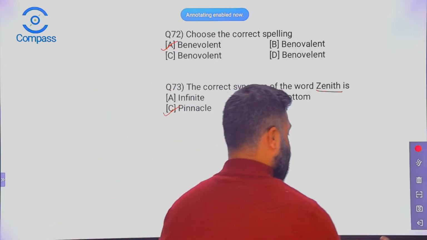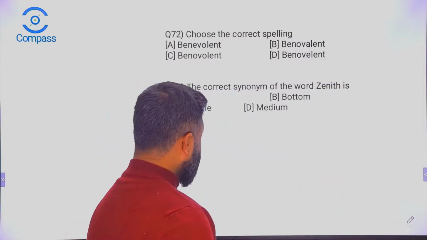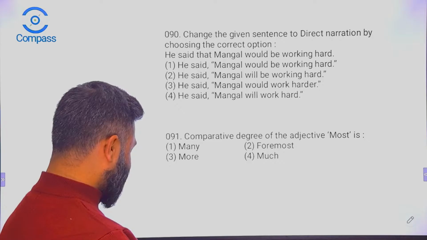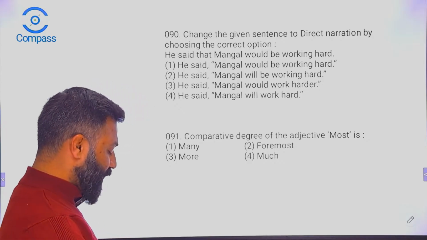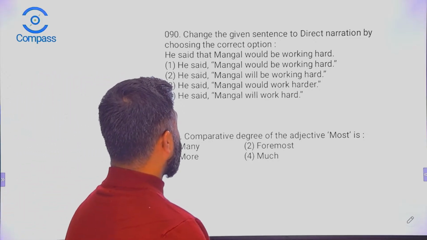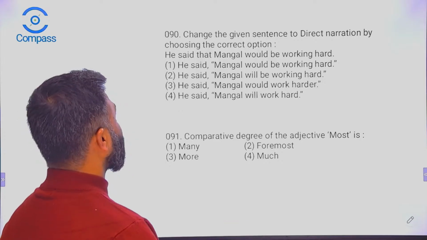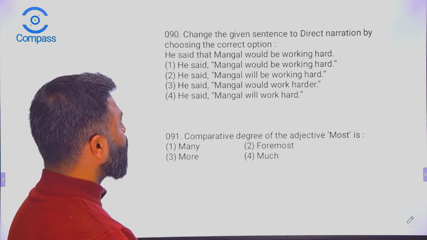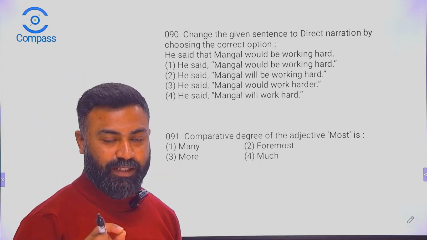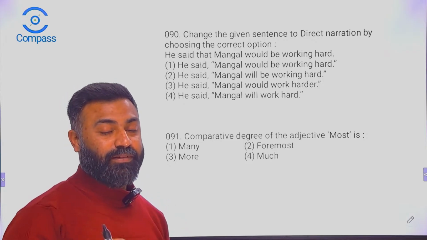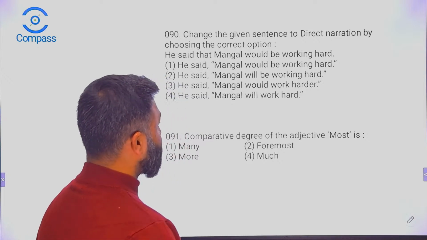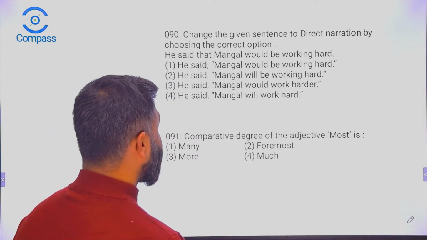So, students, we have some more questions. Very good, that's lovely. Question number 90. I thought that was the last question. My bad. Change the given sentence to direct narration by choosing the correct option. He said that Mangal would be working hard. That's the sentence, and we need the direct narration, which has the commas and the inverted commas and the full stop and everything. There is a role of punctuation marks when we talk about direct narration. So let's find out, are you people good at this as well or not?